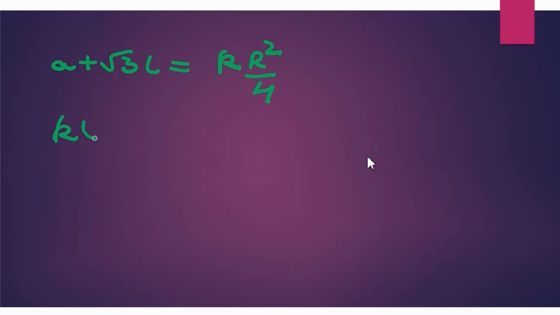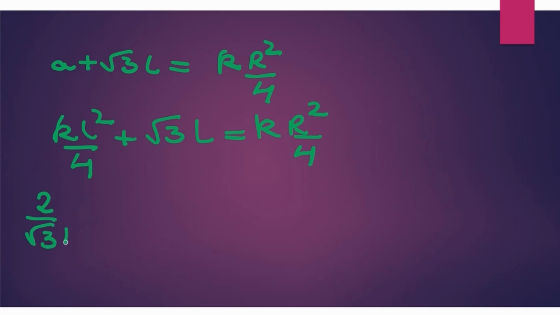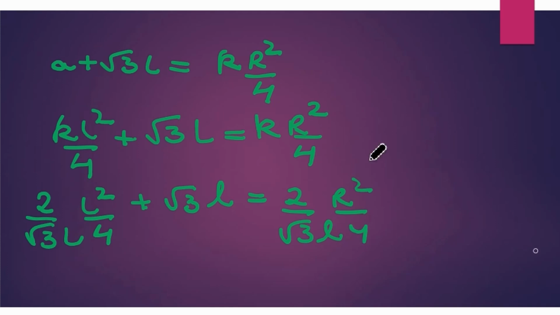K L square by 4. We already found it, right? So plus root 3L is equal to K times R square by 4. And I have already found the value of K. What is that? 2 by root 3L. So 2 by root 3L times L square by 4 plus root 3L is equal to 2 by root 3L times R square by 4. Got the point? So from here, if you solve for R, that is going to be root 7.